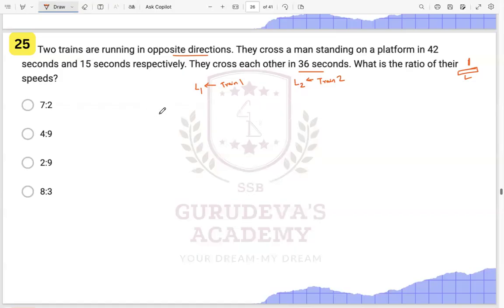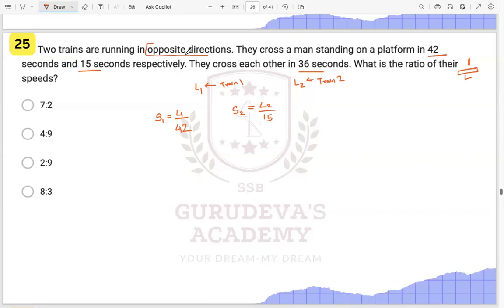Now we also know that speed of one, S1, will be equal to distance, that is L1, upon the time which is given to you as 42, right? And S2 is equal to L2 upon 15 seconds, the time given to you. These two things we know. Now, they are asking you the ratio of their speed.